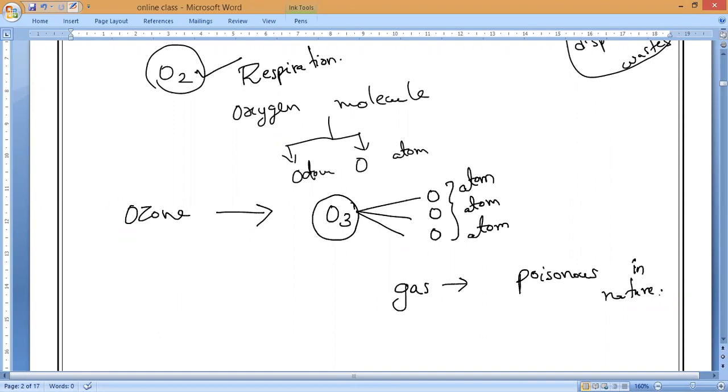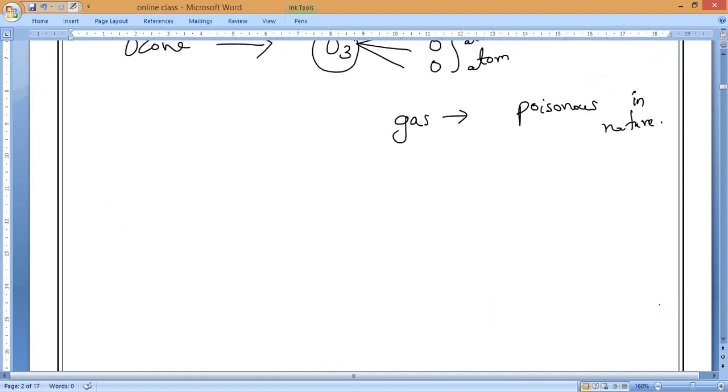So now, where is ozone formed? Only at the higher altitudes of the atmosphere by the action of ultraviolet radiation on oxygen gas. Understand, everybody? First of all, because of high heat or high energy, these ultraviolet radiations will split the oxygen molecule into individual atoms, that is, free oxygen atoms.